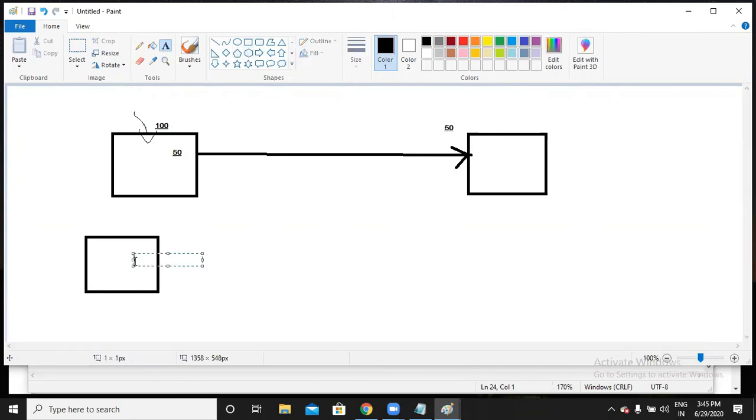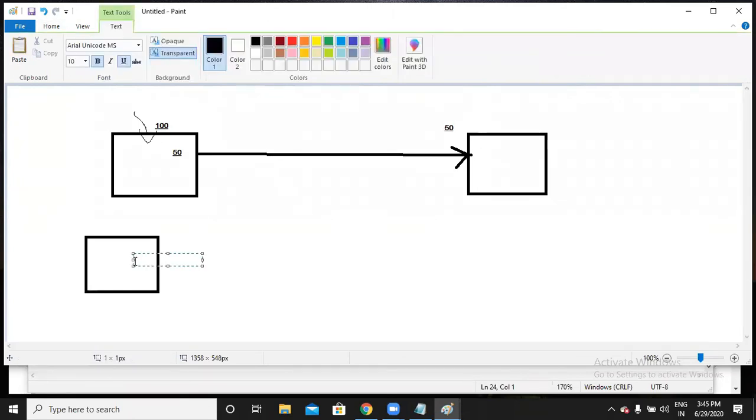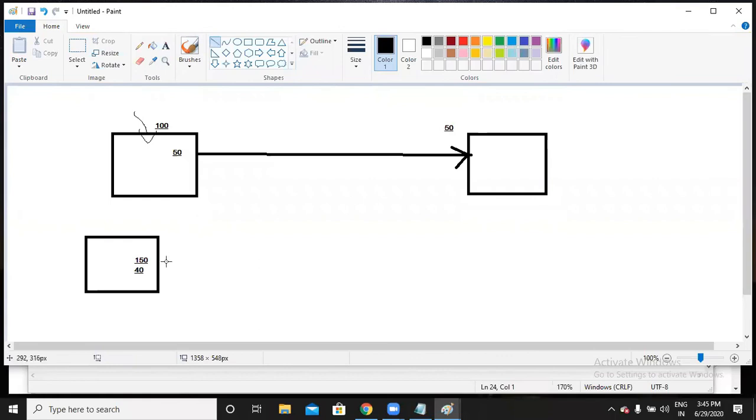This website has 150 traffic, and out of 150 people, 40 people redirected to this website. How many backlinks now? 90 backlinks, 40 plus 50. So overall 90 backlinks. This was the process Google used to work with earlier.